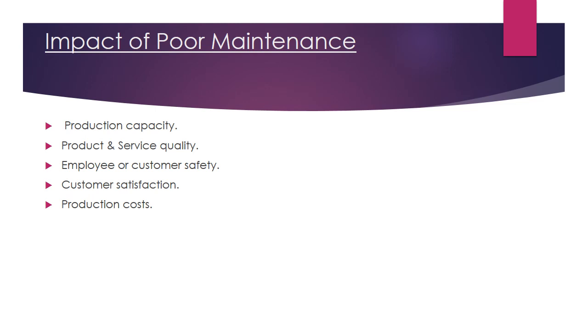Fourth point, customer satisfaction. If there is poor maintenance, then the customer will not be satisfied with the service or product the company is providing.